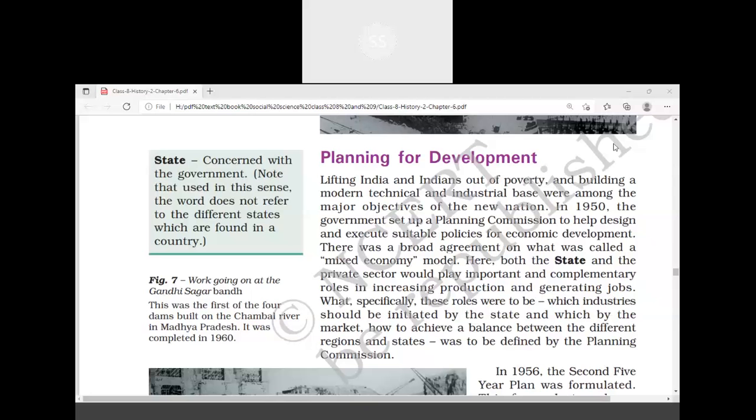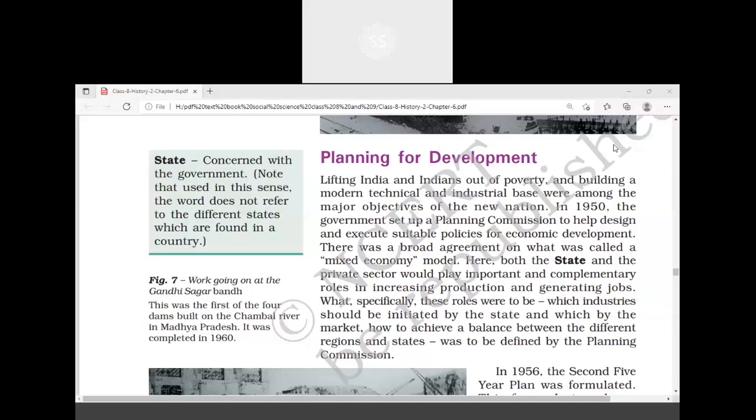But in a capitalist economy, I repeat, in a capitalistic economy, the government won't interfere in controlling the price. America is an example for a capitalist economy, where private companies play a greater role in controlling the price. The government is neutral in deciding the price.